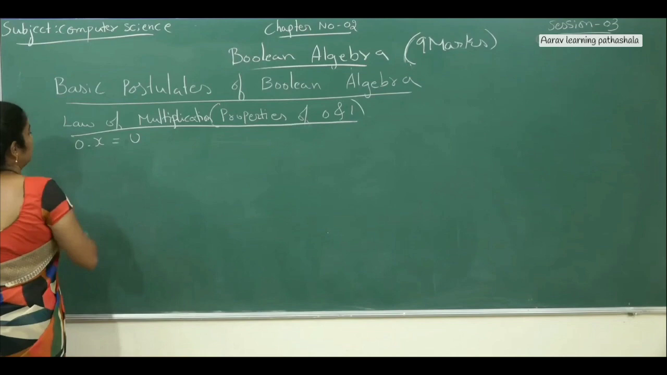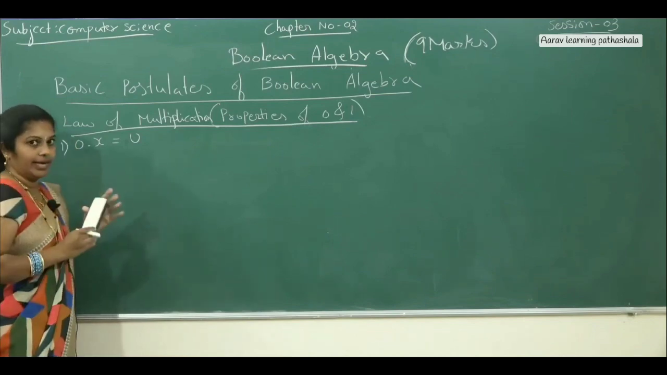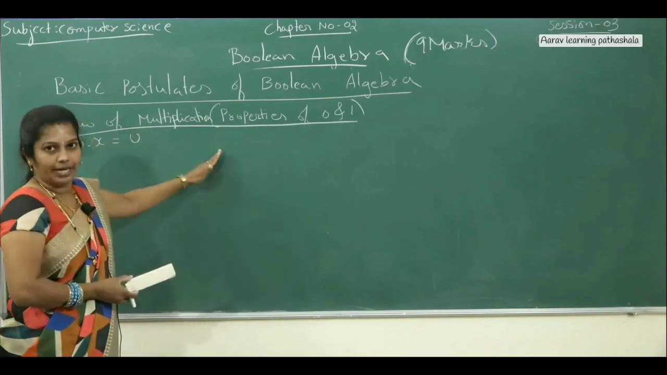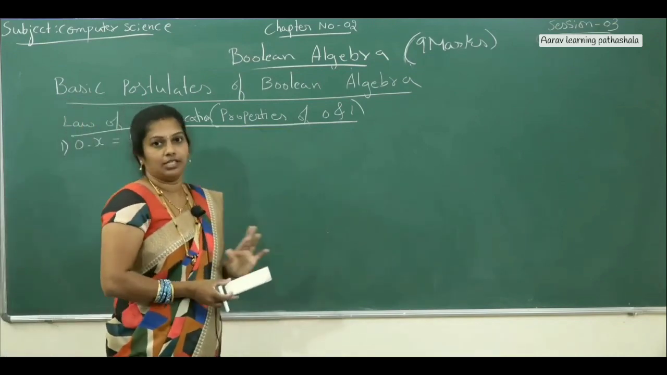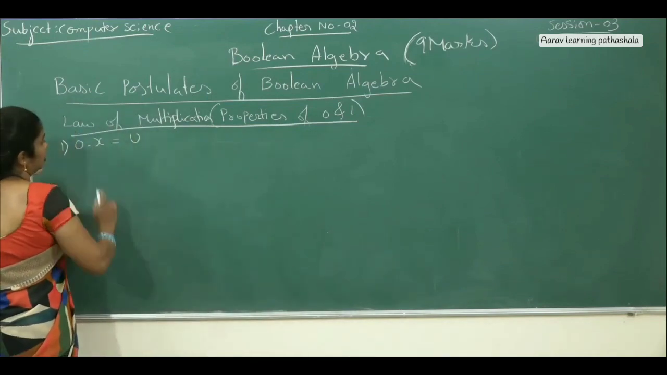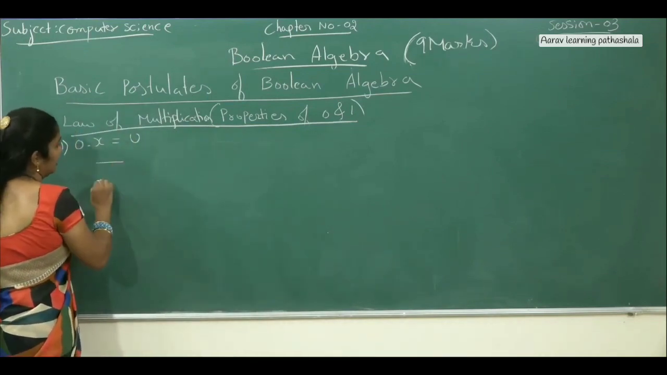One by one we will prove. Here, the first one. In the exam they may ask you to write or explain the law of multiplication, especially the properties of zeros and ones. Now, how to write it? Here we have the dot operator while writing the symbol.